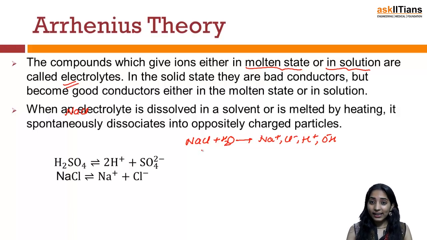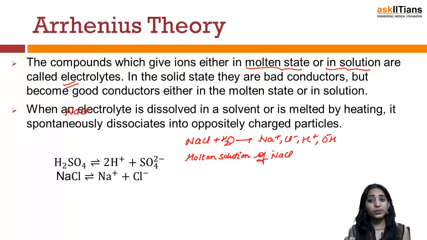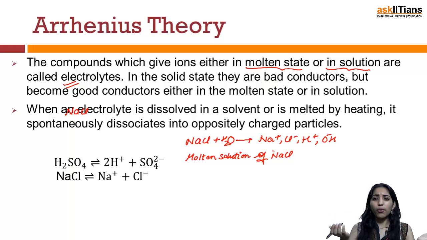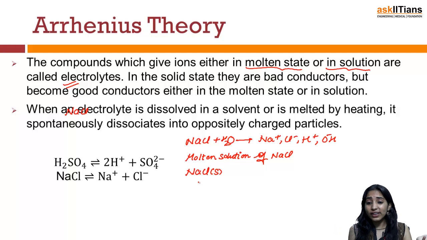Instead of taking an NaCl solution, you can also take a molten NaCl. If we take molten NaCl, that means we are just taking Na and Cl. So molten NaCl will have Na+ and Cl-, and there won't be any water molecules present. In the solid state, for example solid NaCl, it is a bad conductor of electricity because the ions are not free to move, so there is no conduction of electricity.